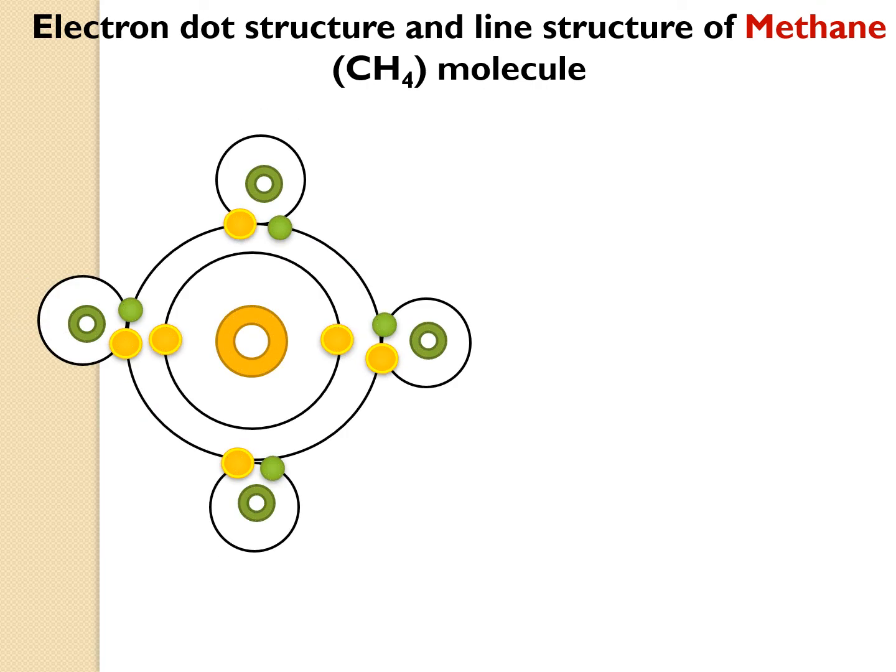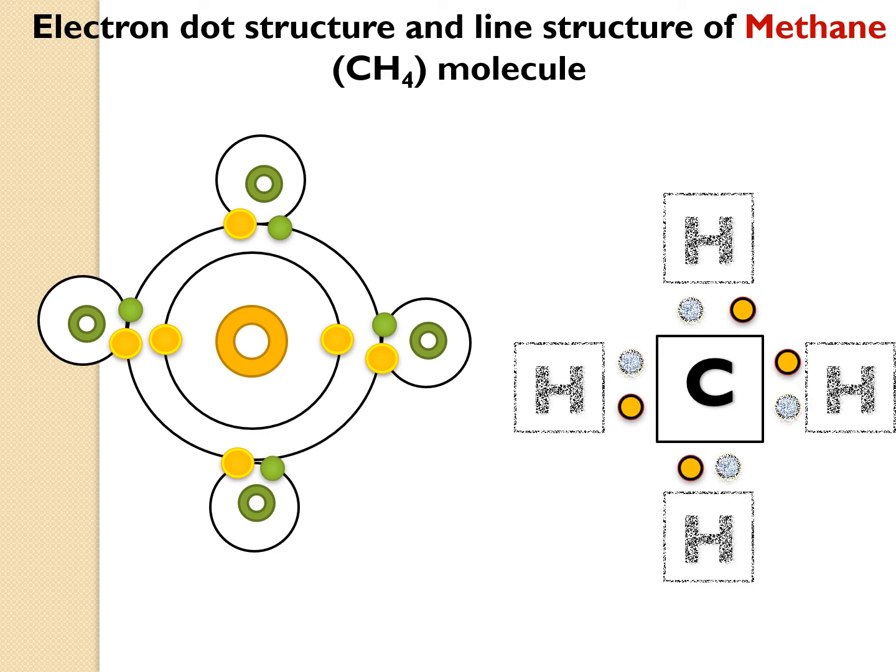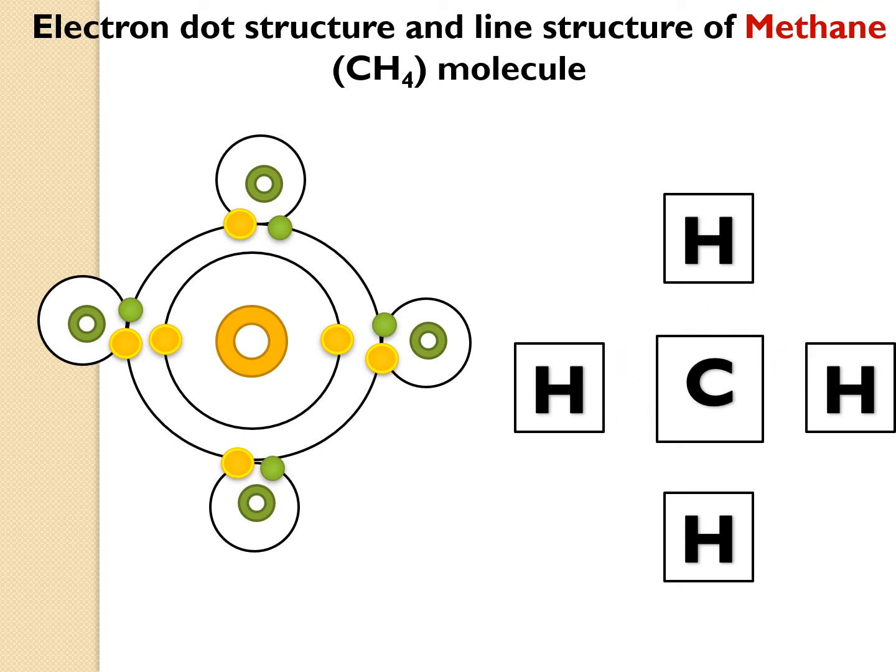So when they overlap, they are sharing the electrons. If you see, the outermost orbit of carbon consists of 8 electrons, and the first octet of the hydrogen is also completing with 2 electrons. So this is your structure for methane. This is your carbon. Then 4 hydrogens come, so a bond forms, and that is why this is your line structure of methane, that is CH4.